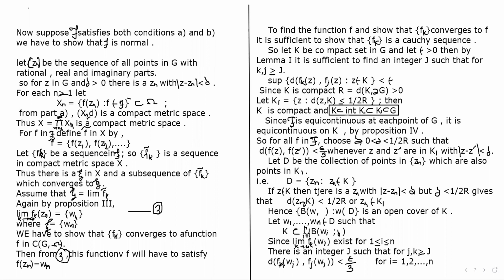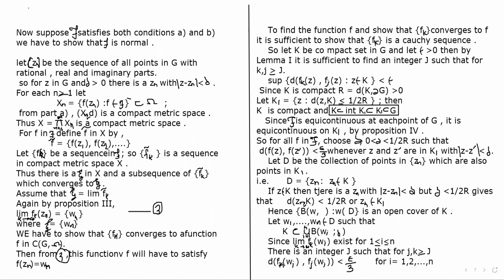Now since script F is equicontinuous at each point of G, we can say that it is equicontinuous on the whole of K1.